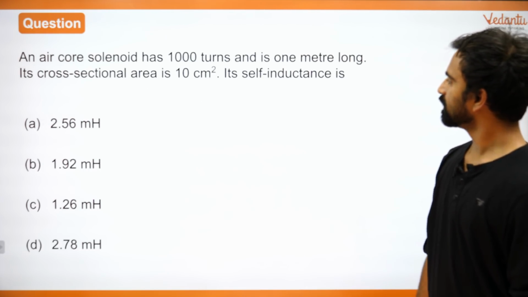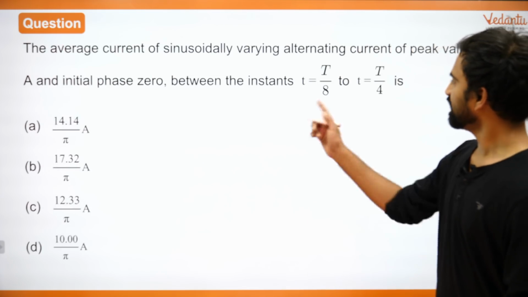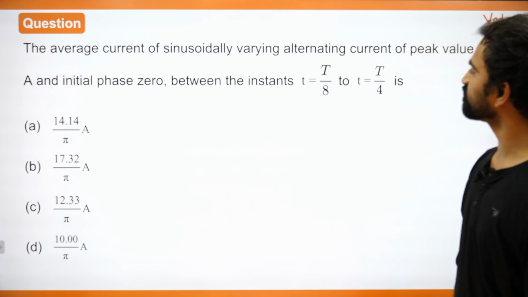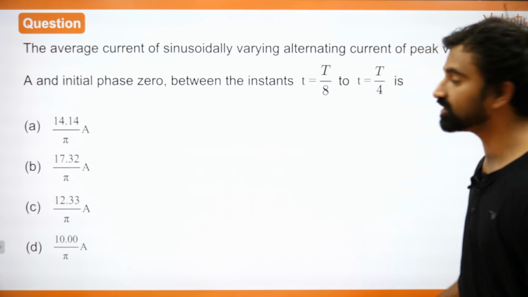Next part. Wait, this is the previous question, right? Yeah. Next part, an average current of sinusoidally varying alternating current. So now we are starting AC, everyone, very important, right?